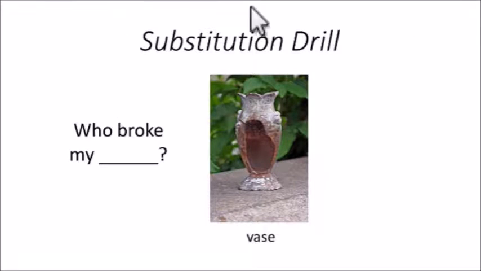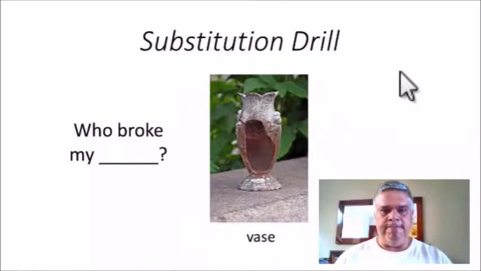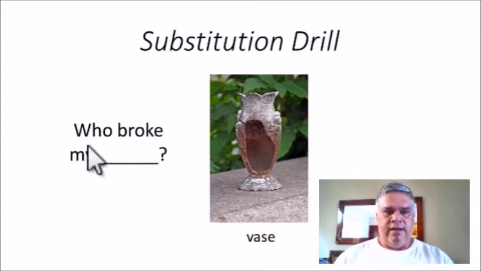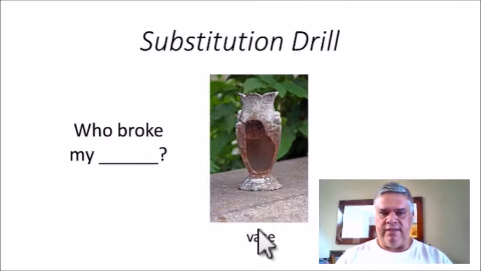Now let's do some substitution. Let's do a substitution drill. Okay, it's pretty easy. I'm going to appear here now. Voila. No, not like that. Like this is better. Okay. The question: who broke my vase? In this case, who refers to the author of the action. Okay. So who broke my vase?